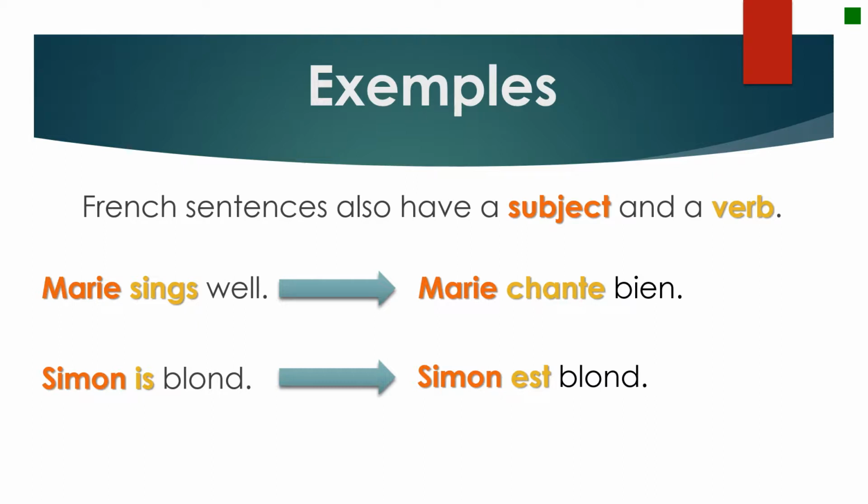Like in English, French sentences must have a subject and a verb. Let's take some examples. Marie sings well. Marie is the subject. Sings is the verb. The French is the same. Marie is the subject. Chante will be your verb. Simon is blonde. Simon is your subject. Is is your verb. Simon est blond. Simon is the subject. Est is your verb.